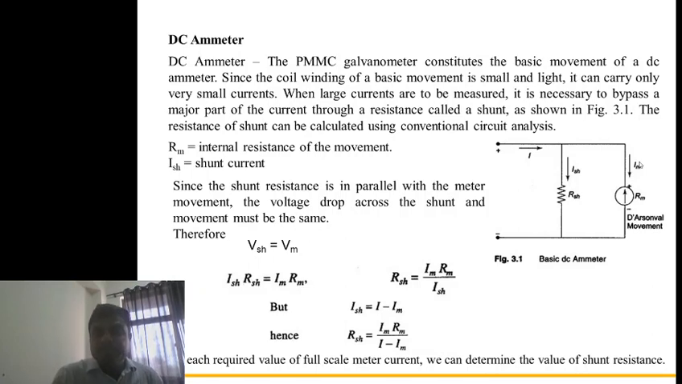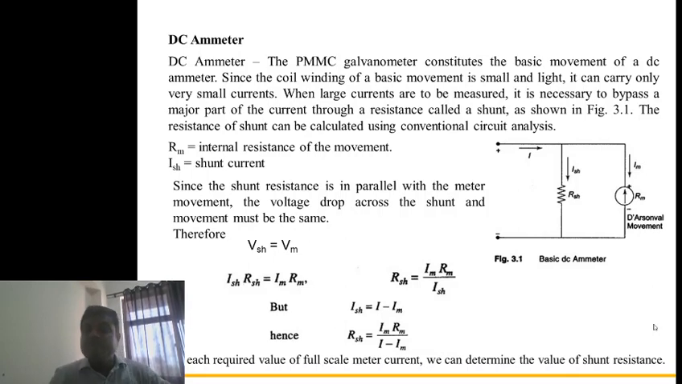But the d'Arsonval movement consists of a coil, and due to this coil its internal resistance is small, so it is used for small measurements. To increase the range of this ammeter, we need a resistance connected in parallel with the d'Arsonval movement. When large currents are to be measured, it is necessary to bypass a major part of the current through a resistance called a shunt. This is shown in this figure. The resistance of the shunt can be calculated using conventional circuit methods.